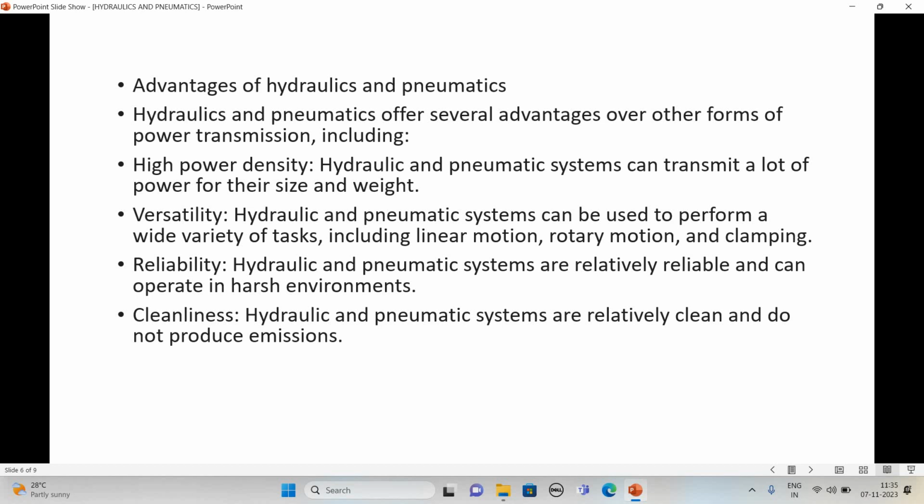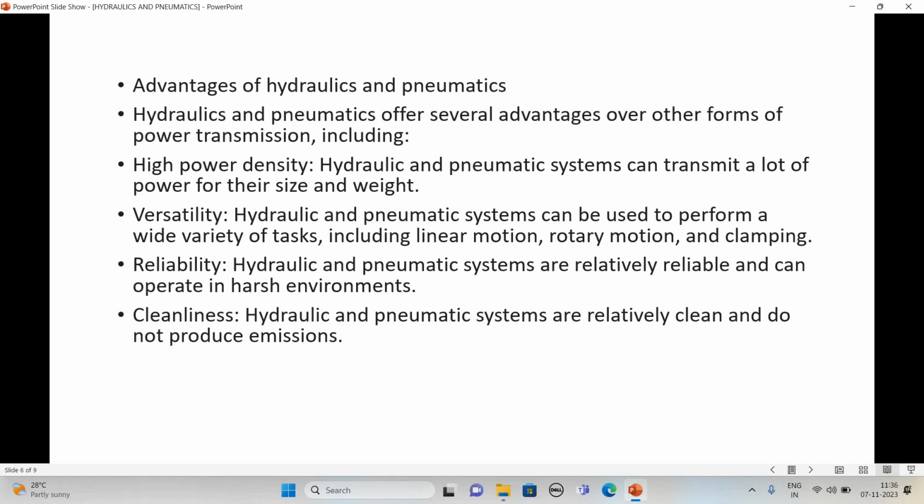It can be operated in any environment. It can be operated on a shop floor at a temperature of near about 40 degrees. It is possible to operate hydraulic and pneumatic systems there. There is no problem for this system.